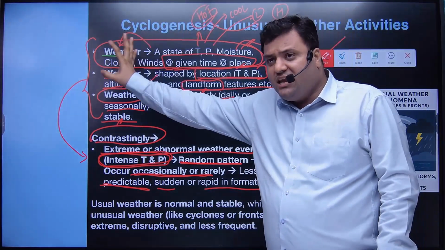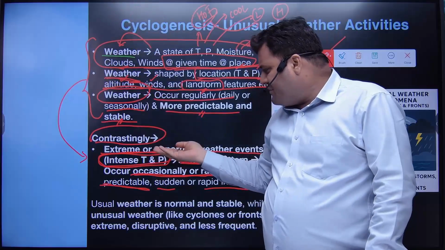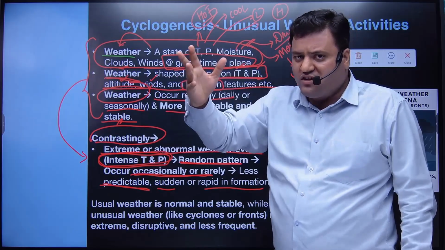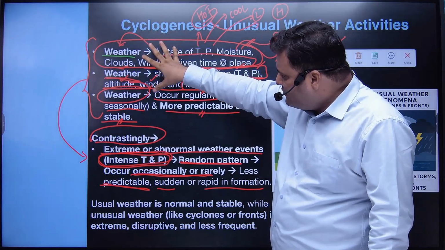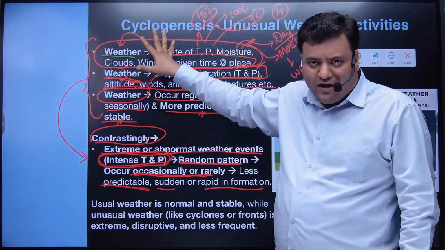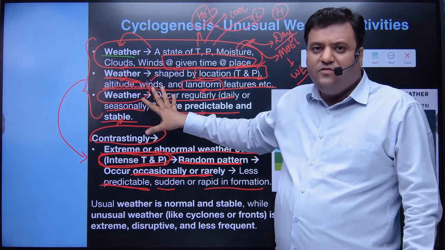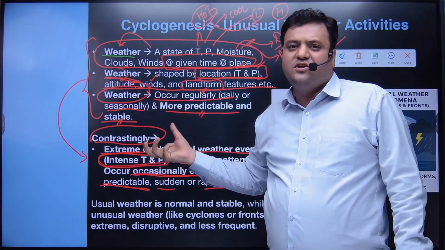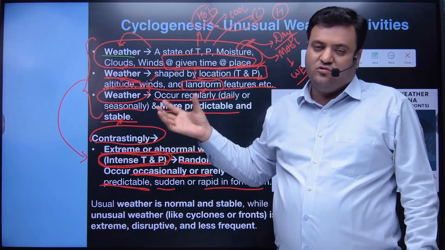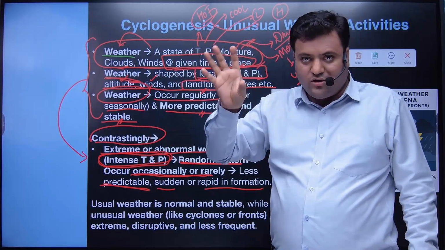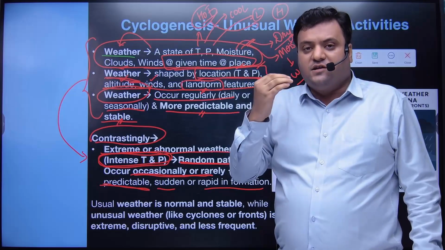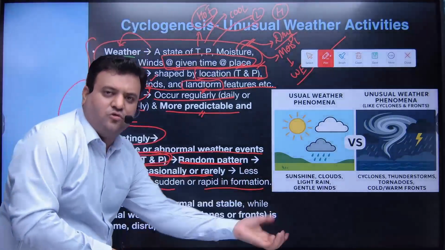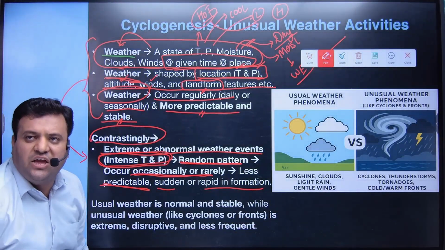But exceptionally, whenever we have an intense temperature and intense pressure in one specific area, which does not follow the pattern or well observable trend of these factors, the distribution of temperature and isobars, those events will be termed unusual weather activities. Those are not usual, those are random, those are the result of excessive heat, or you can say excessive conditions, existing in the atmosphere at a given period of time.